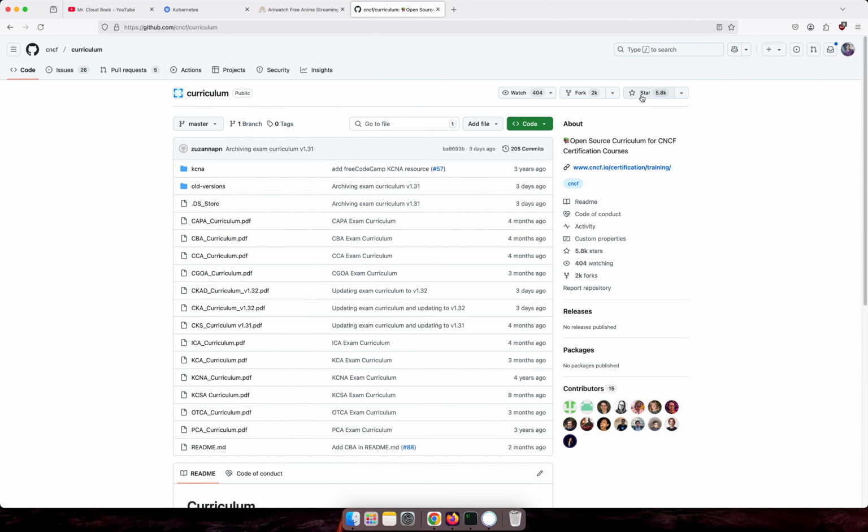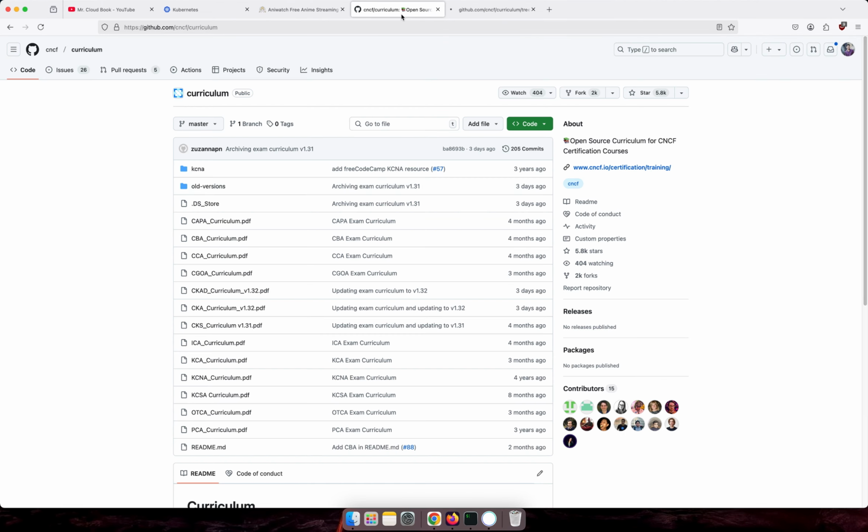You can see that it has 5.8K stars. And here, see, they updated this particular CKAD 3 days ago. CKA curriculum, see, 3 days ago. Updating the exam curriculum and updating it to version 1.32. So they updated the Kubernetes version to 1.32 as well. These are the older versions. If you open it in a new tab, we will try to see what the difference is in this particular one. Let's go with the 1.32, the latest one, from 3 days ago.